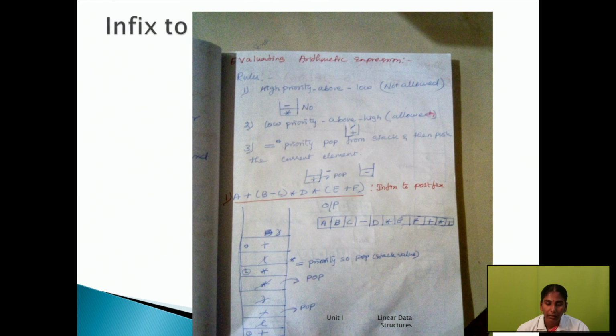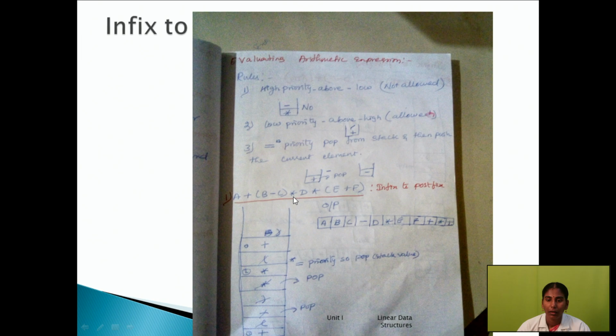The last element is plus, then the open bracket, then minus, and then the closed bracket. Here we strike out the open and close brackets, and then immediately pop the minus symbol. So minus is stored in the output box.